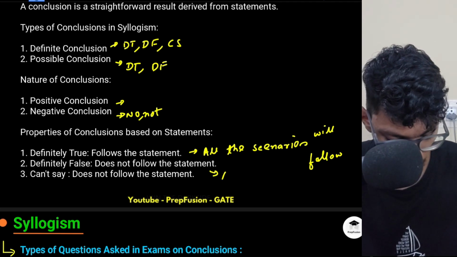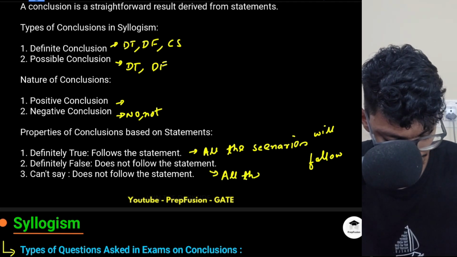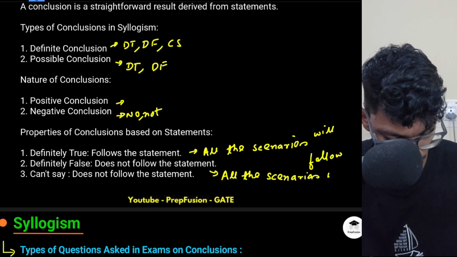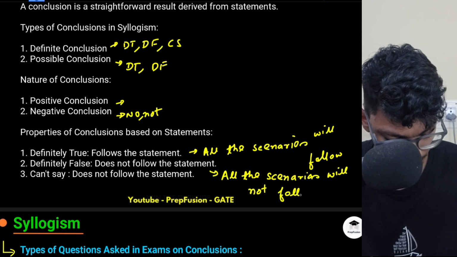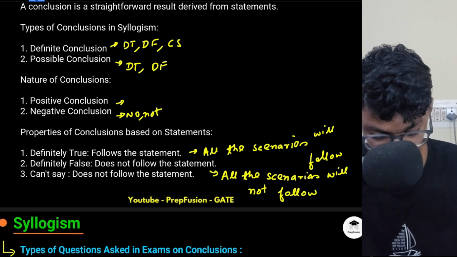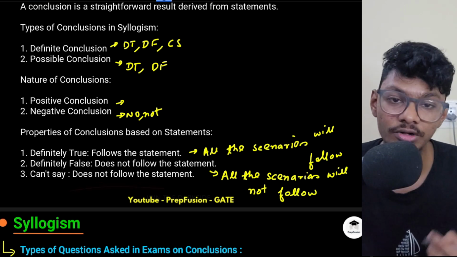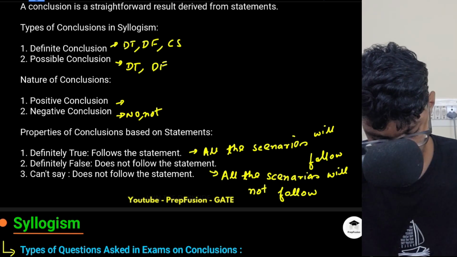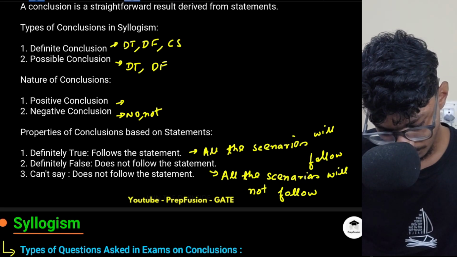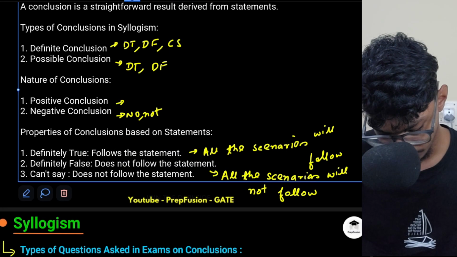And here, all the scenarios will not follow. Can't say, like some will follow, some will not follow. Okay. Here I should have written can't say means some will follow, some will not follow.